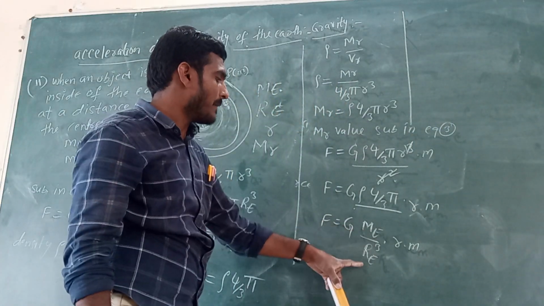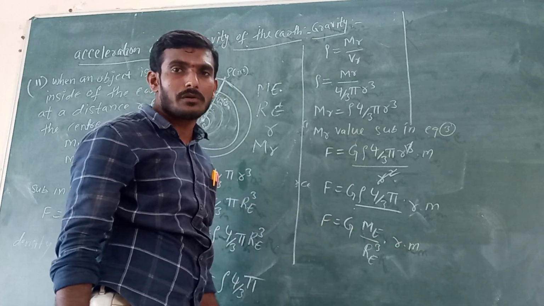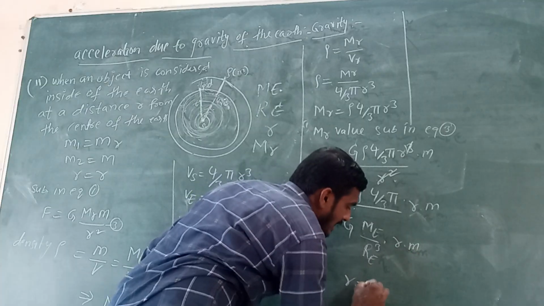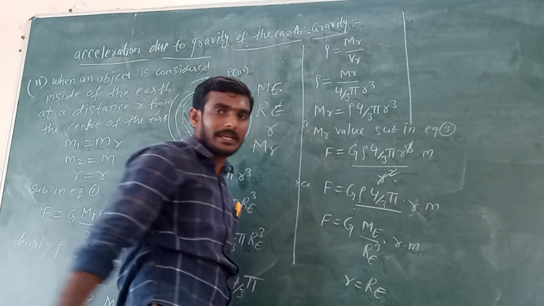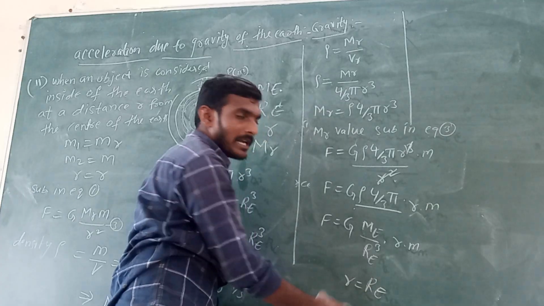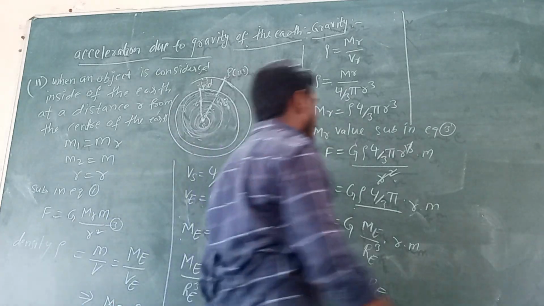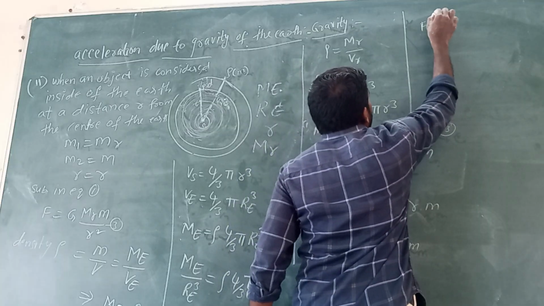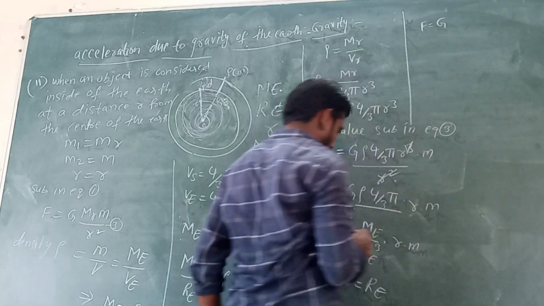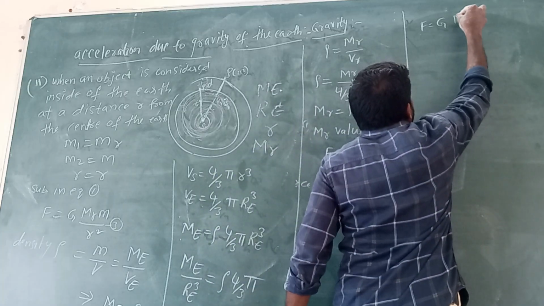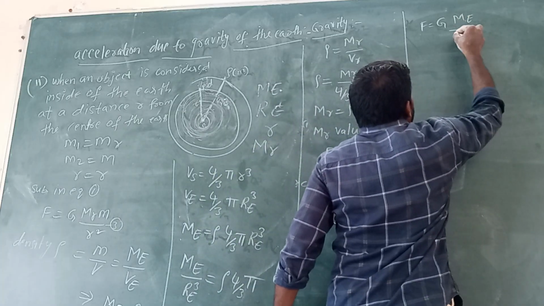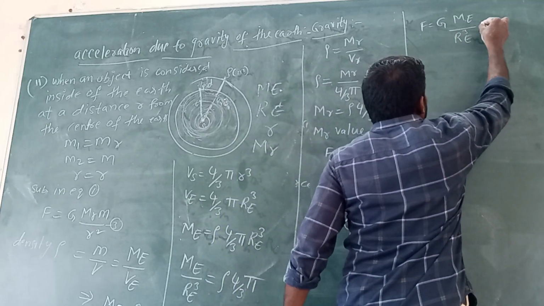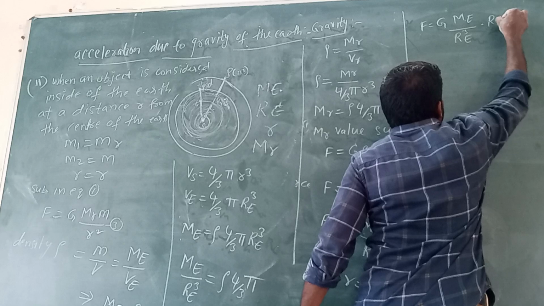F equals G Me by Re cube into r into m. If this r I am considering as Re, then F equals G Me by Re cube into Re into m.